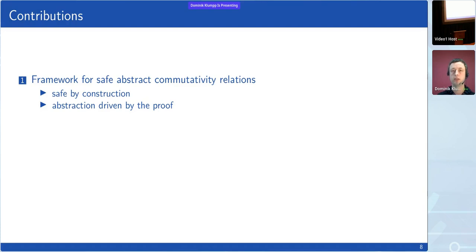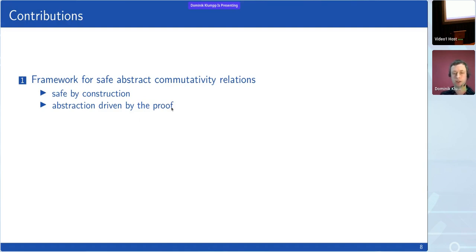So safe means there is a condition that we define which ensures soundness of the resulting verification. And in our framework, relations are constructed such that they are safe by construction using abstractions. We will see how that works in a moment. But these abstractions, they're always driven by the proof that our verification is constructing.